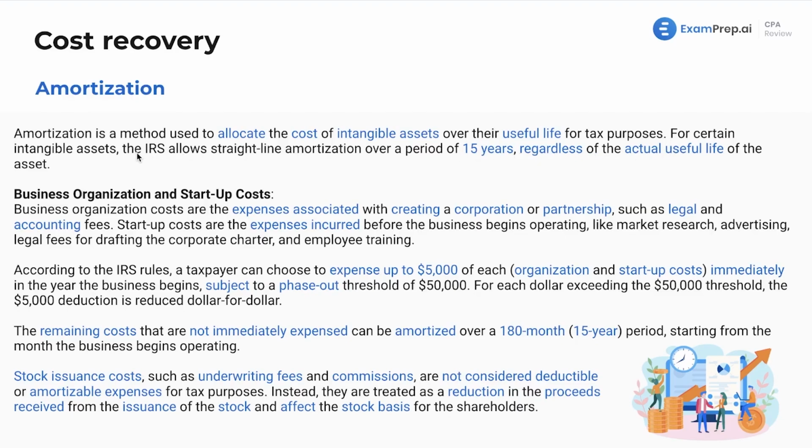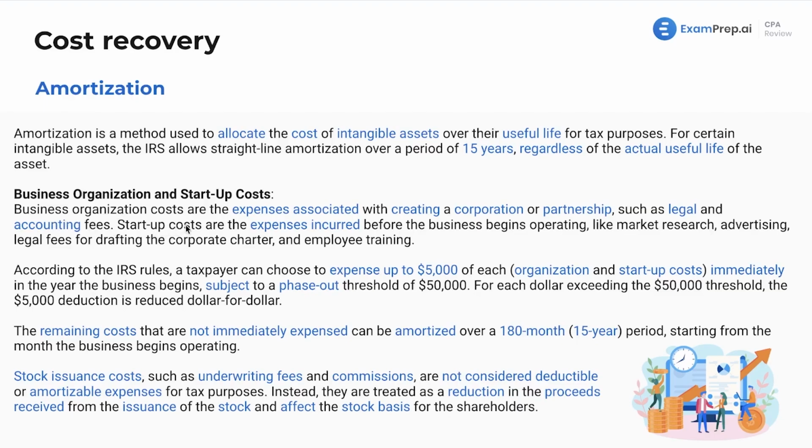For certain intangible assets, the IRS allows straight line amortization over a period of 15 years, regardless of the actual useful life of the asset. Now, dealing with business organization and startup costs, this is a whole class of expense, and this is actually something that you will definitely see, you have to memorize for the exam.